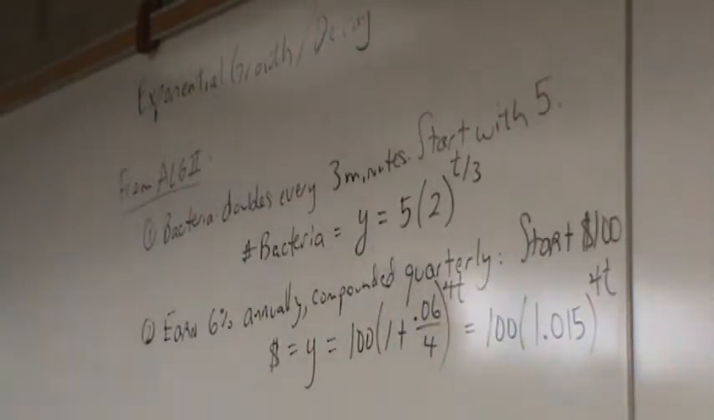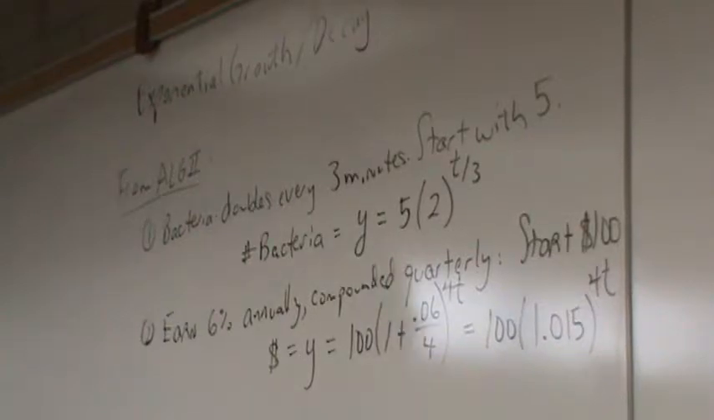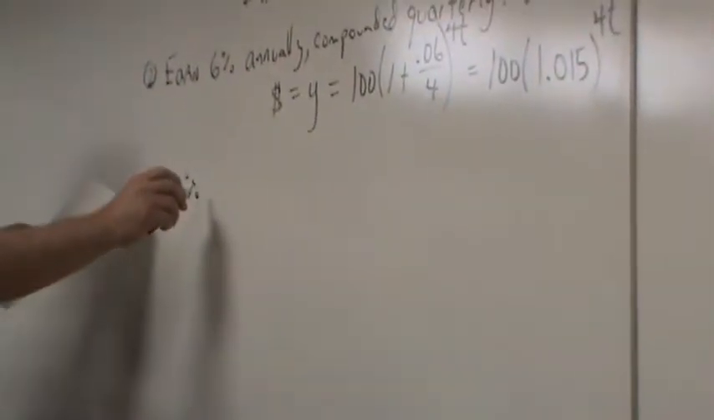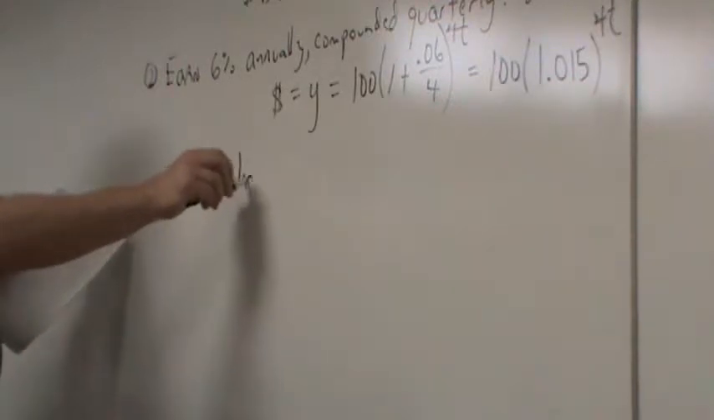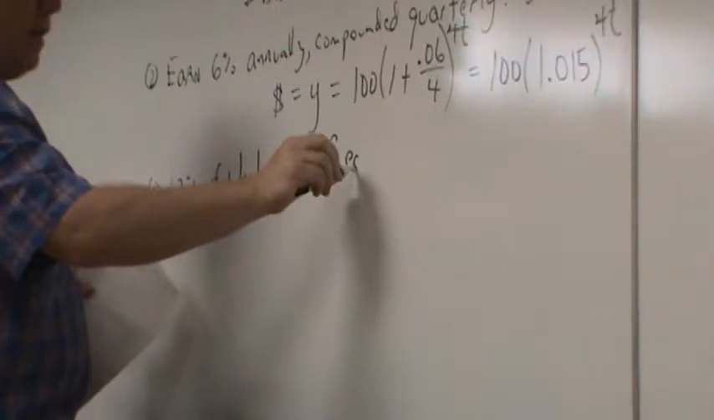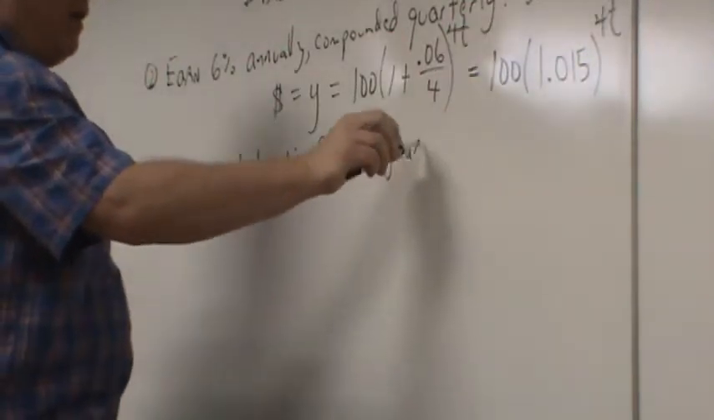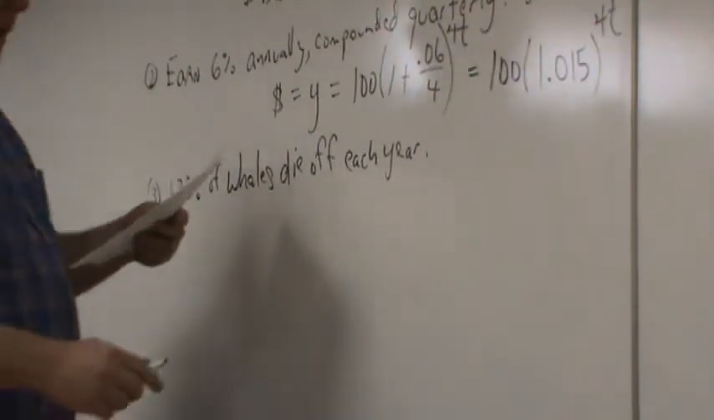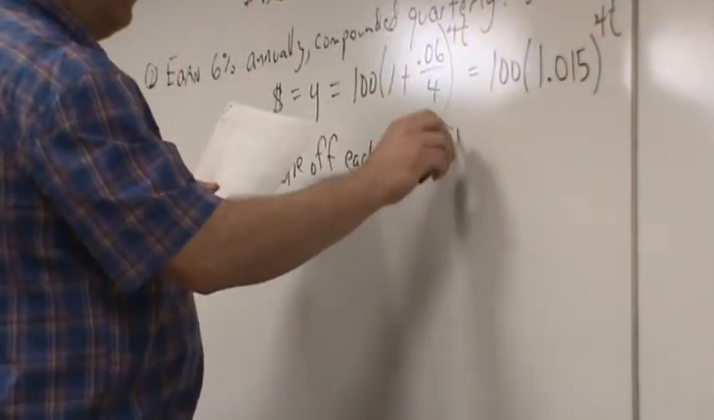So cool. Alrighty, let's keep going. Or number 3, let's say 12% of whales die off each year. Okay, poor little baby whales. And so let's say you start with 5,000.